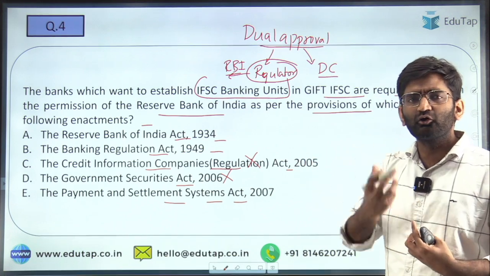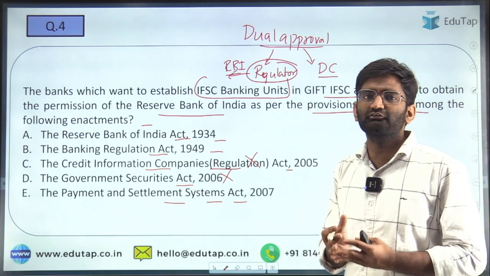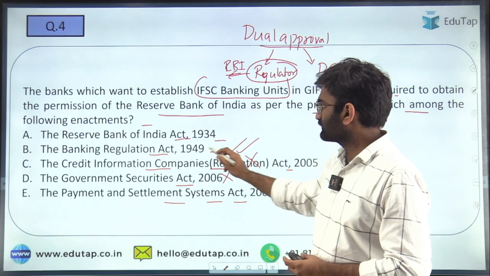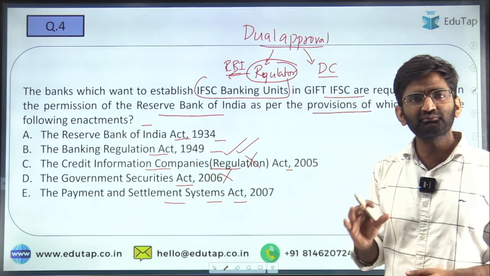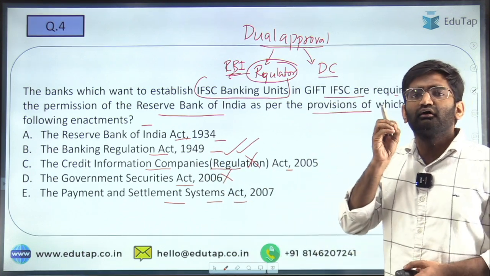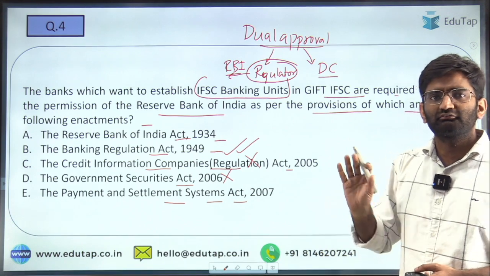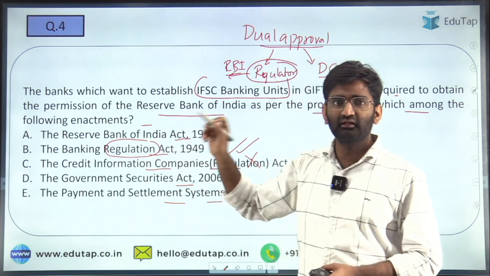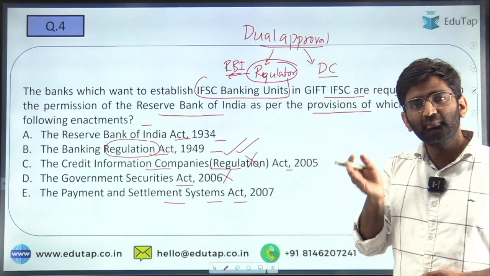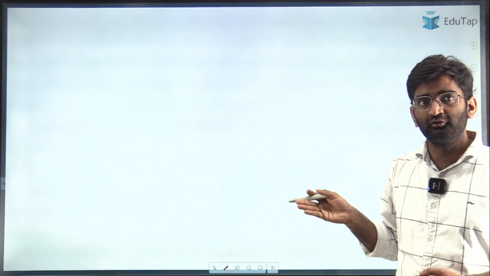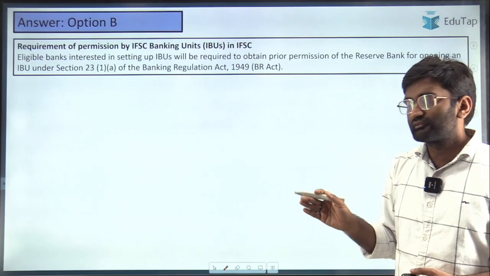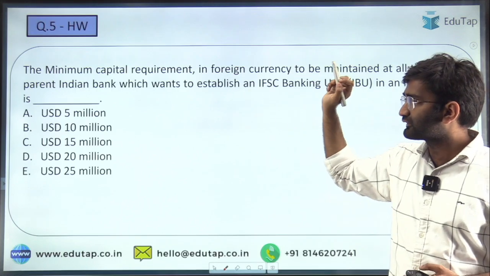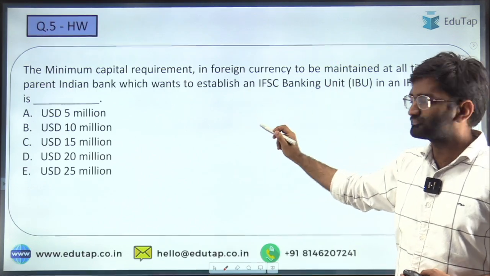And you have gone through the other parts of the syllabus. You definitely must be knowing that the Banking Regulation Act is the one with which all of the rules and regulations are given with respect to regulating these banks. And that is something that is applicable to banking units in IFSCs also. So this approval is given on the basis of the Banking Regulation Act, right? So B is the right answer. The fifth question is a homework question for you.